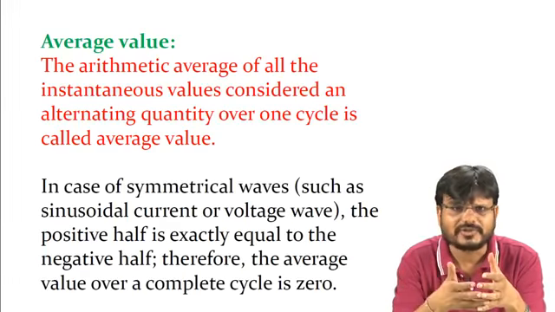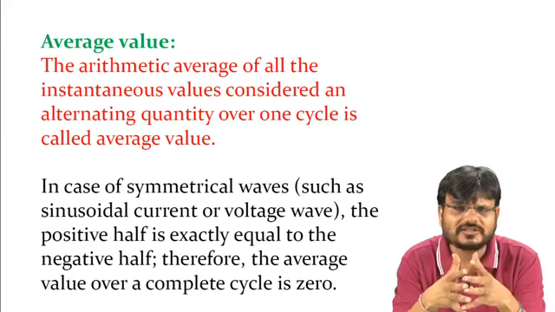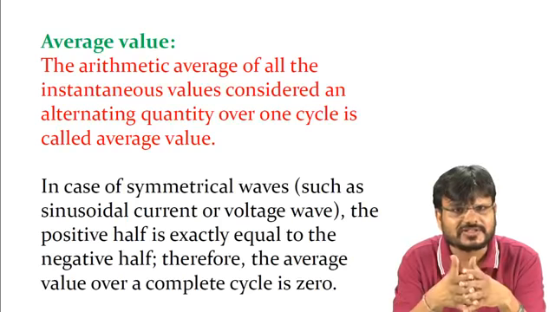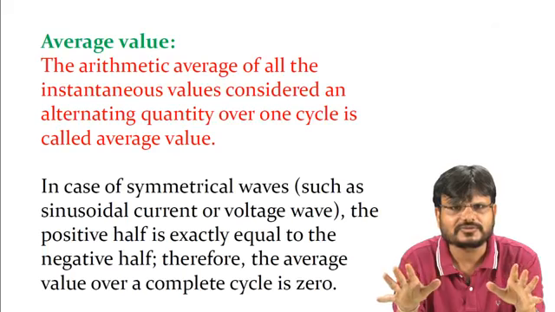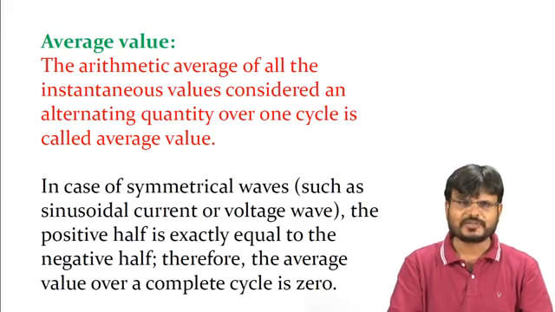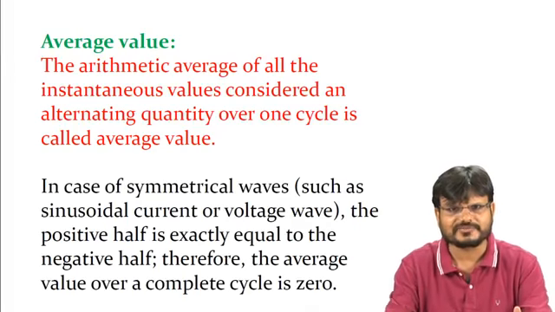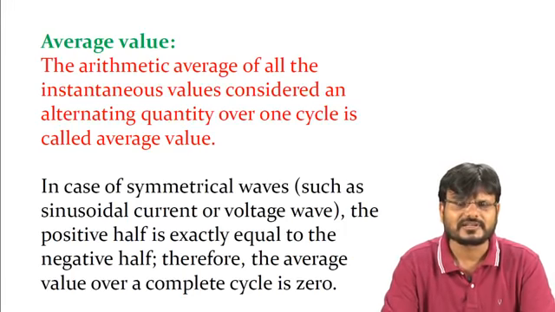Similarly, for the average value of a sinusoidal wave, you take the instantaneous values at particular times, add all these values and divide by the number of instants, and then you get the average value. So the arithmetic average of all the instantaneous values of an alternating quantity over one cycle is called the average value. In the case of symmetrical waves such as a sinusoidal current or voltage wave, the positive half cycle is exactly equal to the negative half.